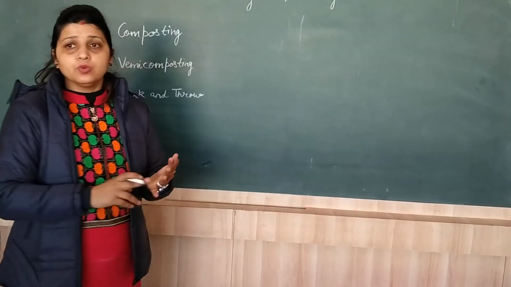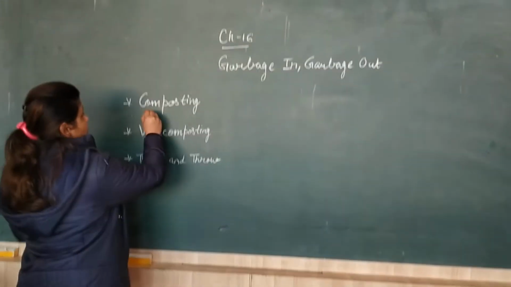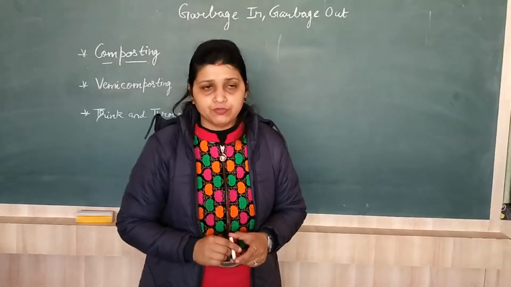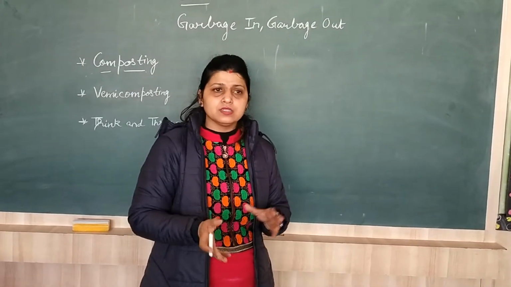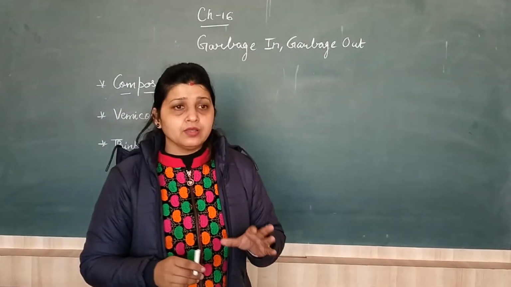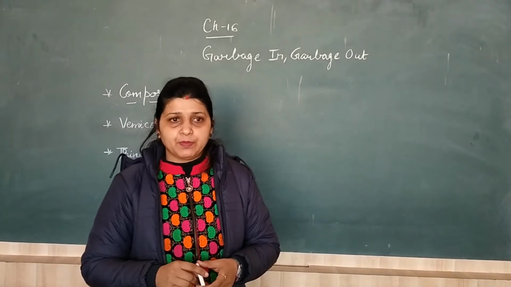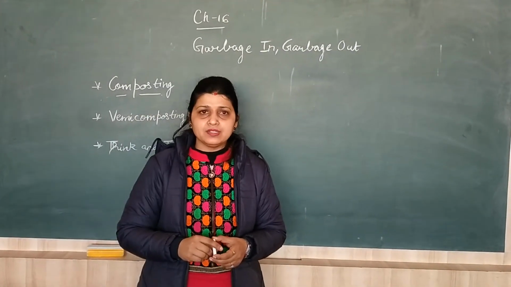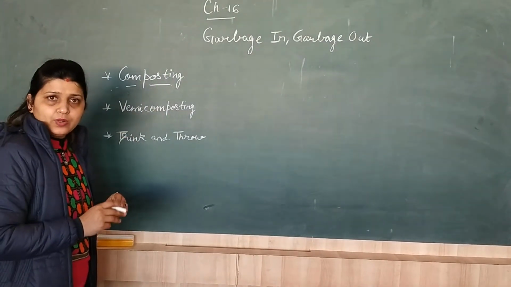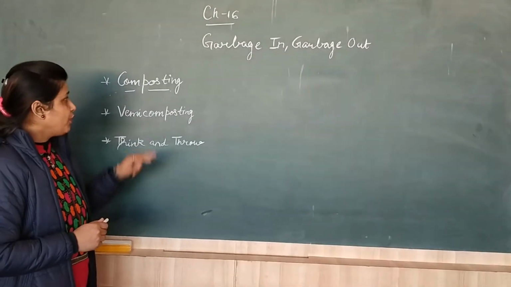Everyone, we have done what is landfill. Now continuing to this topic, the word is now composting. In your last class I have explained what is landfill. Landfill is a low-lying area where waste is dumped. In the landfill, the waste is segregated. It is separated into useful and non-useful components, right? Then the non-useful components are spread over the low-lying area, and the useful components are used for composting.